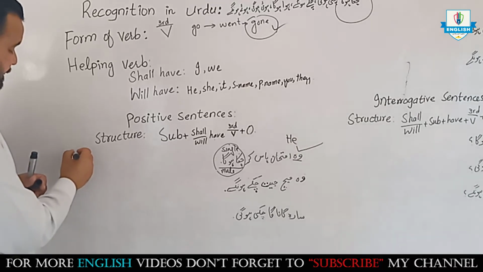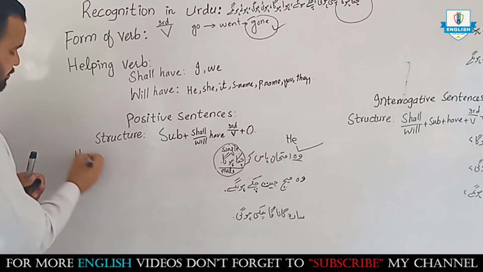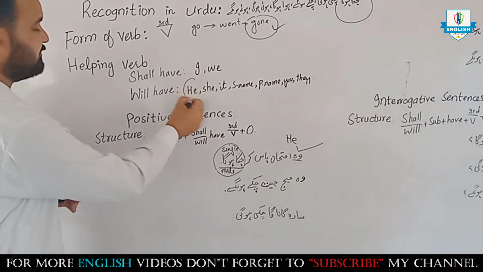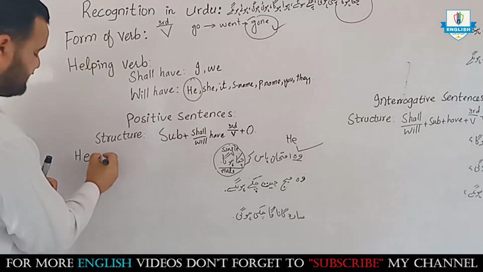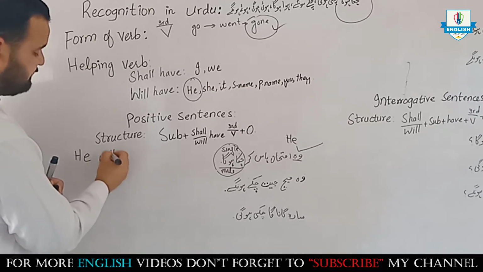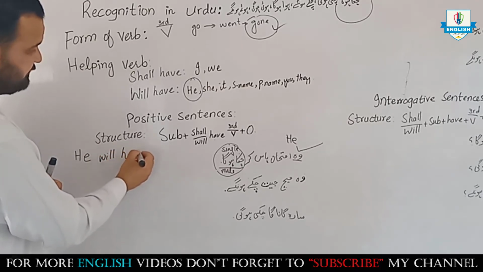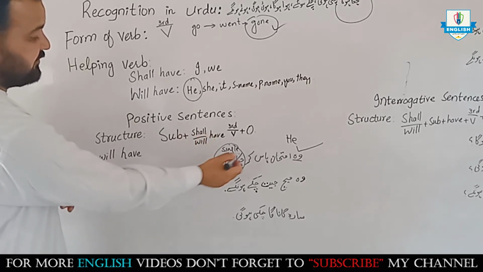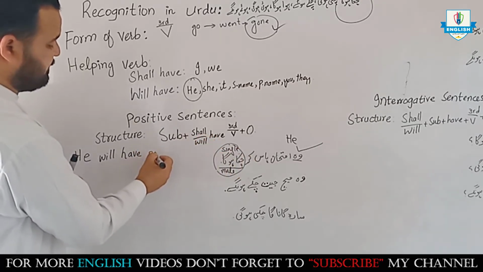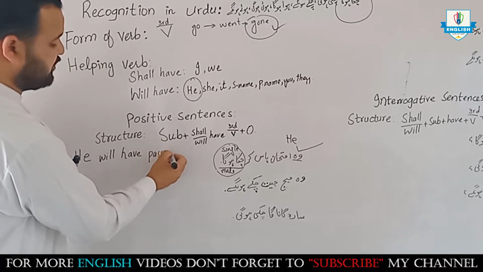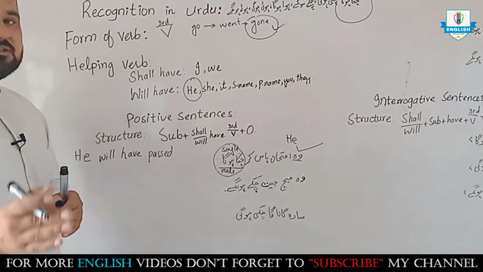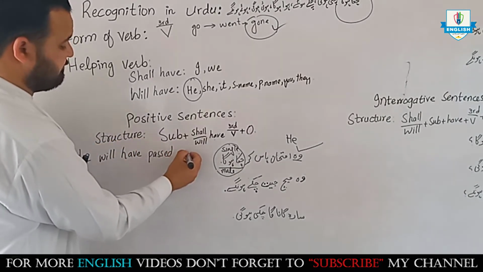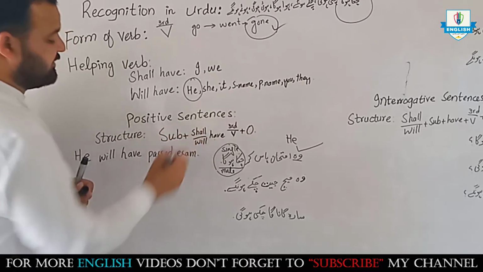He shall have, will have. तो he के साथ हम will have लगाते हैं. Got it? Will have. Passed. He will have passed exam, the short form of examination.